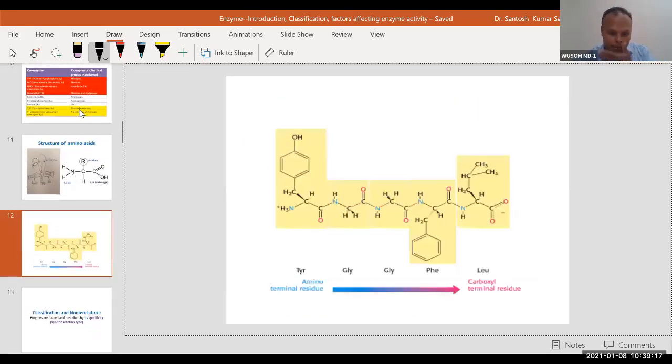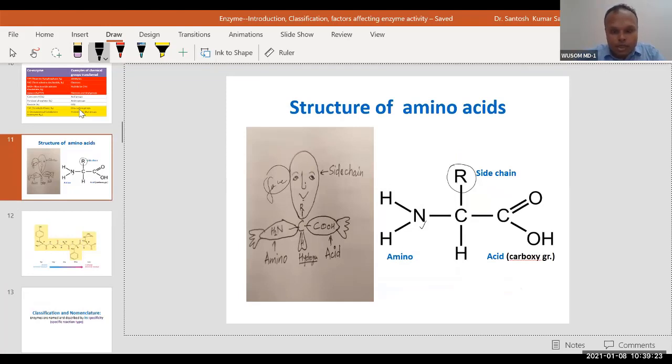You can see I'm showing you the chain of protein here. In the protein chain, the acid and amino group are in a bond.